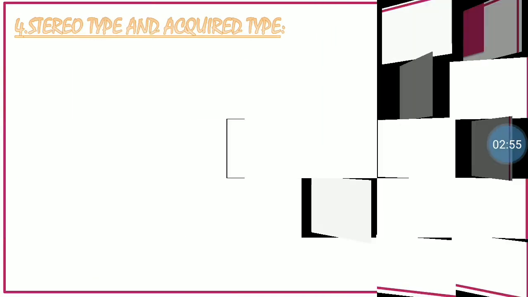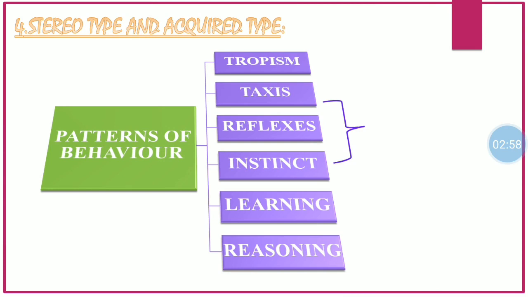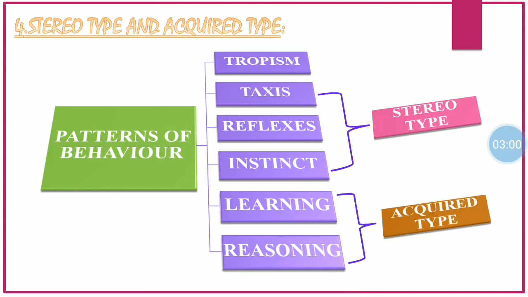Moving on to the next slide, stereotype and acquired type of animal behavior. As I have said before, animal behavior can be classified into 6 types, which are tropism, taxis, reflexes, instinct, reasoning, and learning. Out of which taxis, reflexes, and instinct fall under the stereotype, and learning and reasoning fall under the acquired type of animal behavior.